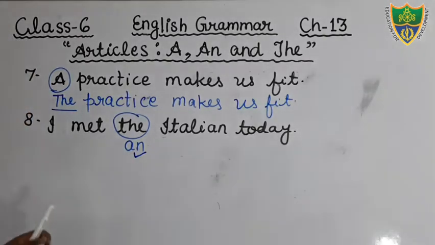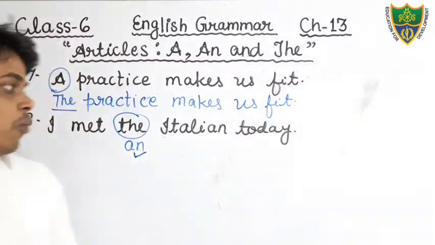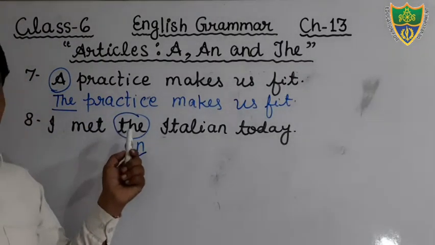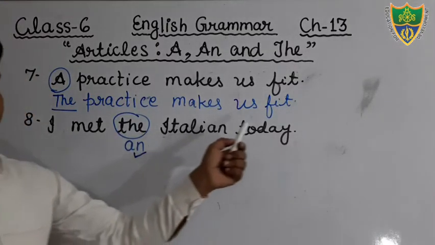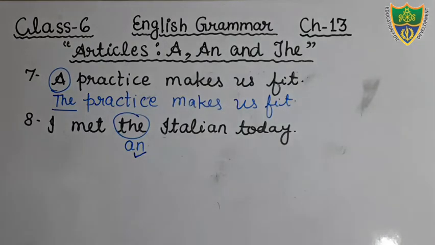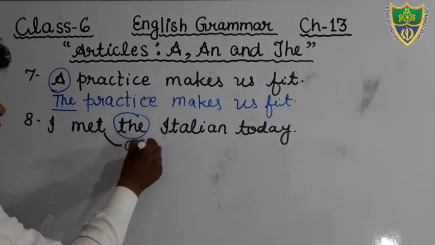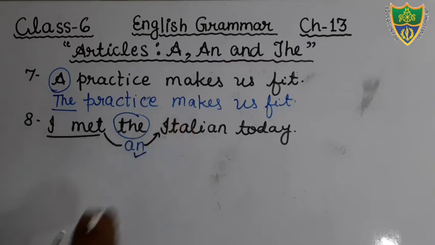Just see: I met an Italian today. Okay students, what will you write? At the place of the, you will write the article an. I met an Italian today. That is the correct sentence. Okay, students, just write down: I met an Italian today.